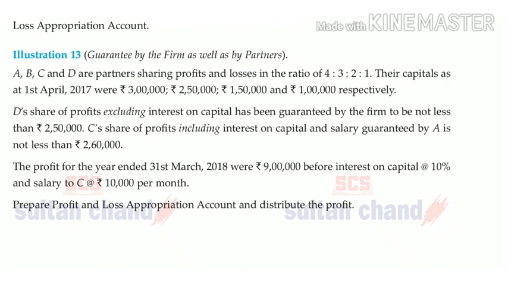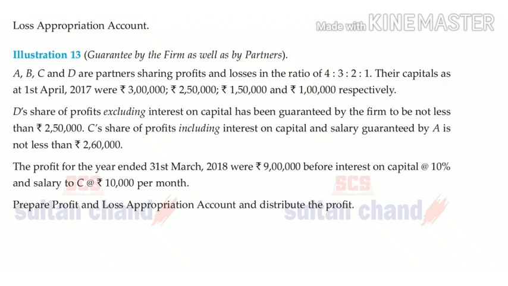A, B, C and D, 4 partners, are sharing profit in the ratio of 4:3:2:1, which means that A will share 4/10, B 3/10, C 2/10 and D 1/10. So this will be the profit sharing ratio. Now the capitals have been given as on 1st April 2017. A is 3 lakh, B is 2,50,000, C is 1,50,000, while D is 1 lakh rupees.